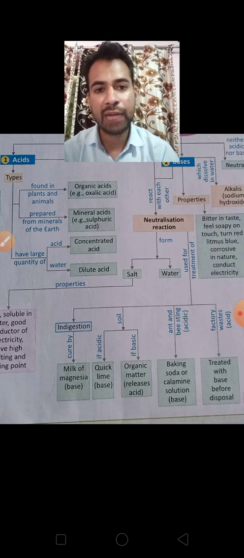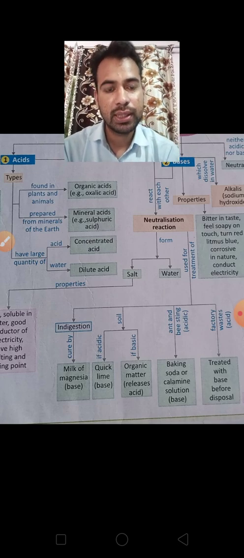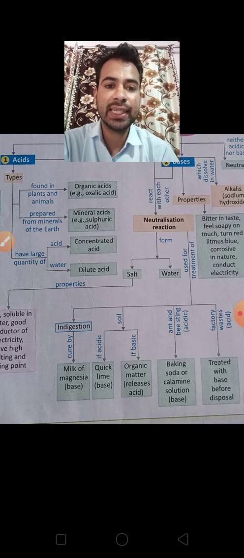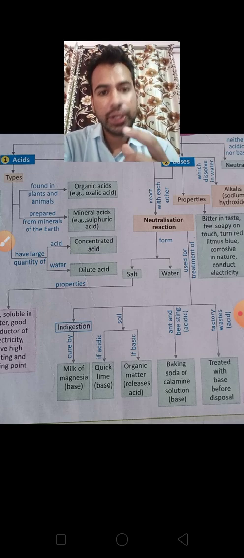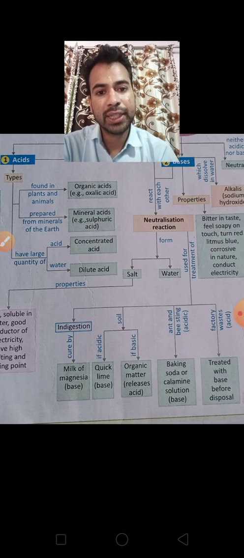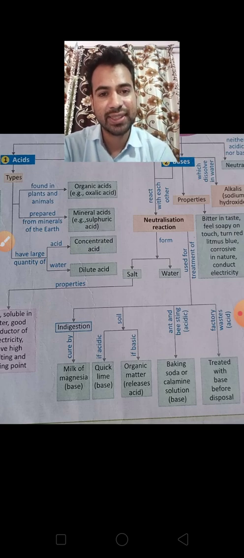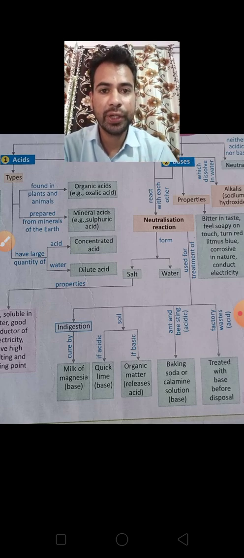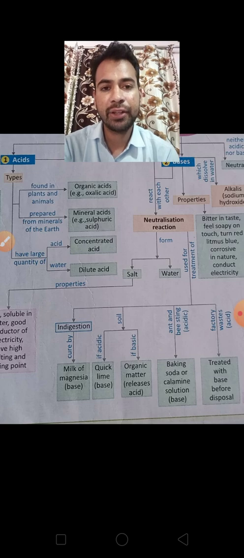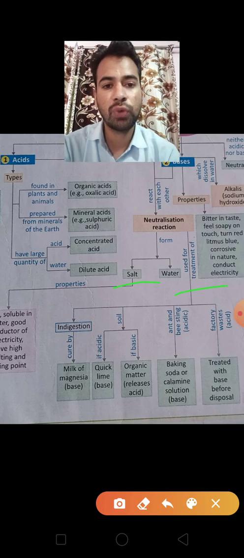Okay, now children, the reaction between acids and base is the neutralization reaction. You know very well, we discussed this when we discussed the chapter. In this reaction, the acid and base both neutralize the effect of each other, and they form salt and water. So in this reaction salt and water are formed.